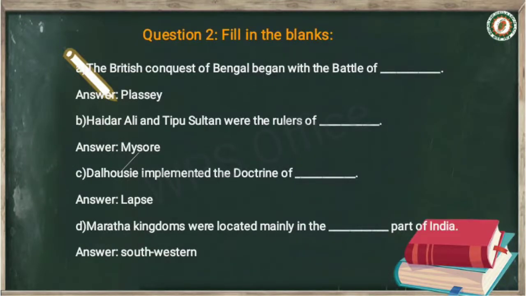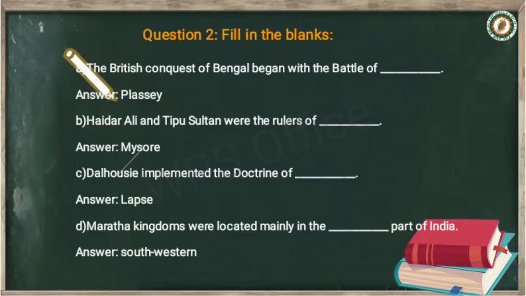Next, question number 2, and the task is fill in the blanks. The first fill in the blank is A, the British conquest of Bengal began with the Battle of, and the answer will be Plassey. The British conquest of Bengal began with the Battle of Plassey. Now question B: Hyder Ali and Tipu Sultan were the rulers of dash, and the answer is Mysore.